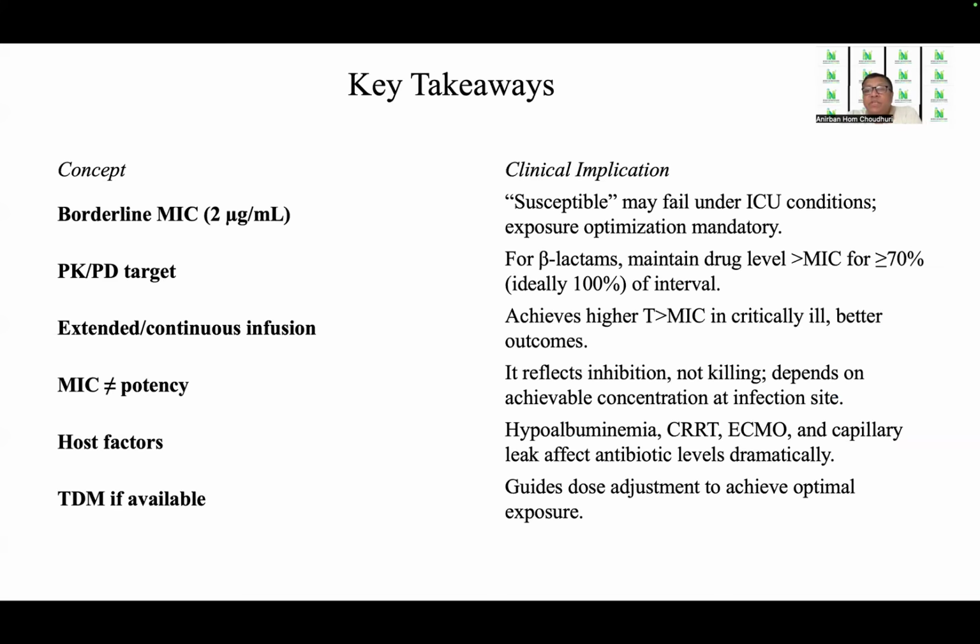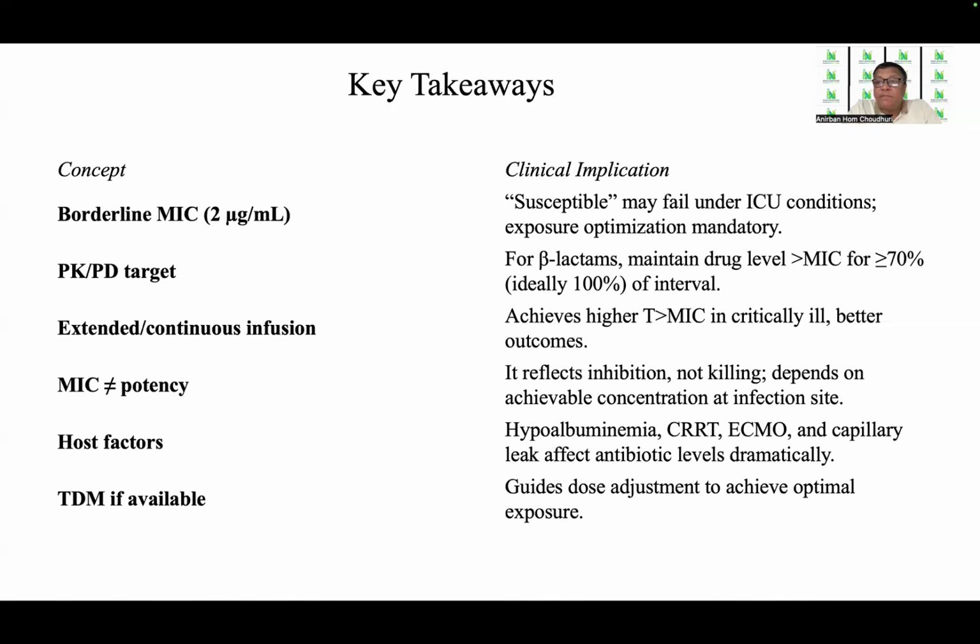The key takeaways from this particular case: in patients with borderline MIC, like 2 mics per ml for meropenem in this case, the clinical implication is that susceptibility may fail under ICU conditions. Therefore, exposure optimization is mandatory, for which either extended infusion or continuous infusion may be the choice.